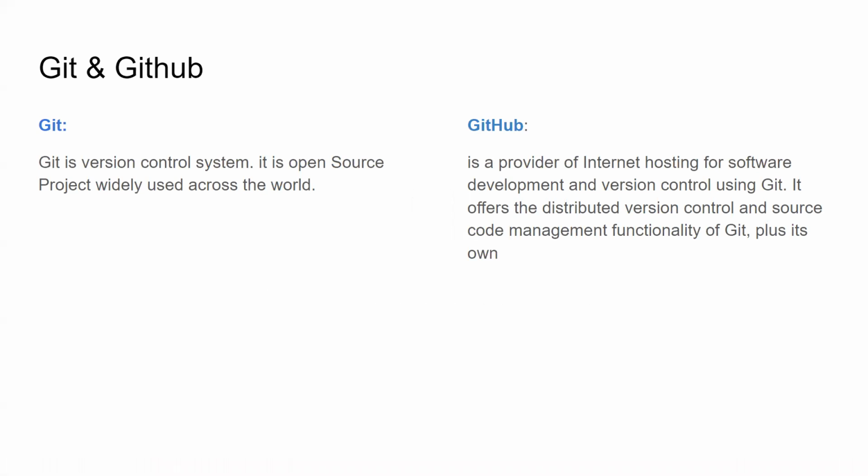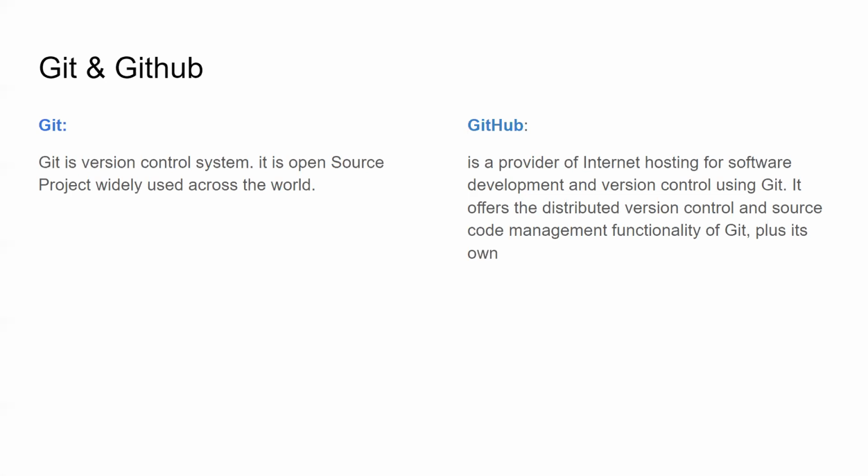We say Git is there, and GitHub is there. Both are there, and people get confused. Basically, they work combined. So first, let's go with Git. Git is a kind of version control system. It is an open source project widely used across the world.